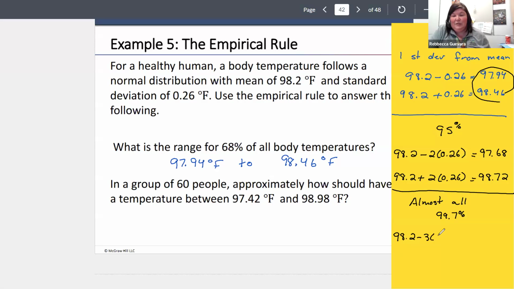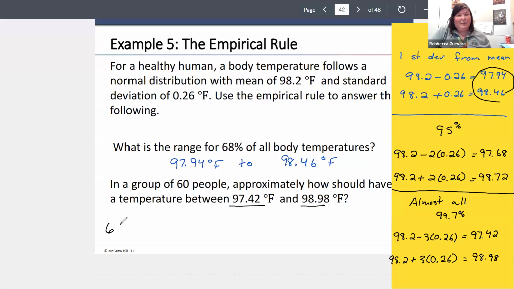So now I'm going to take 98.2 and subtract 3 times 0.26, which is going to give me 97.42. And then if I take 98.2 and I add 3 standard deviations, that's going to give me 98.98. And that is the range that we see here.